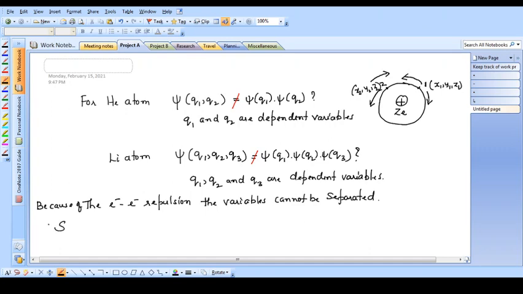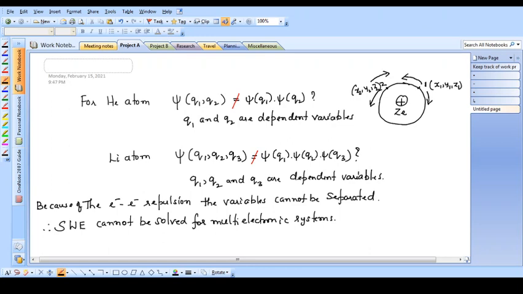I will write here, therefore the Schrodinger wave equation cannot be solved for multi-electronic systems. You all know that once you solve the Schrodinger wave equation, you obtain two things. One is the energy of the system, the total energy of the system. The other is the wave function. But since we cannot solve the Schrodinger wave equation for most systems, we cannot have any information about the energy or the wave function.